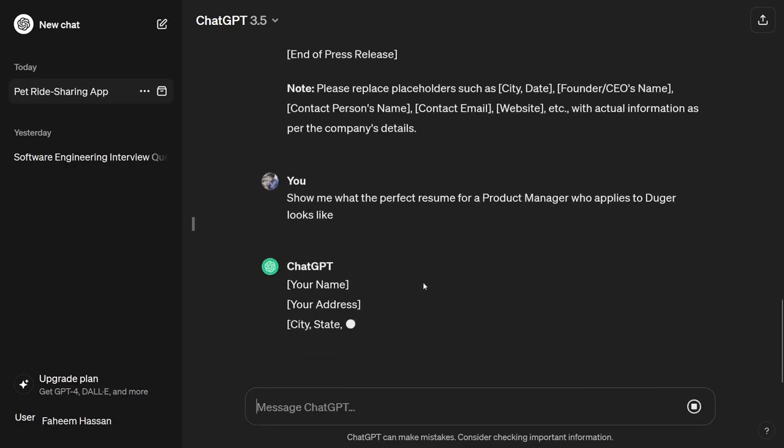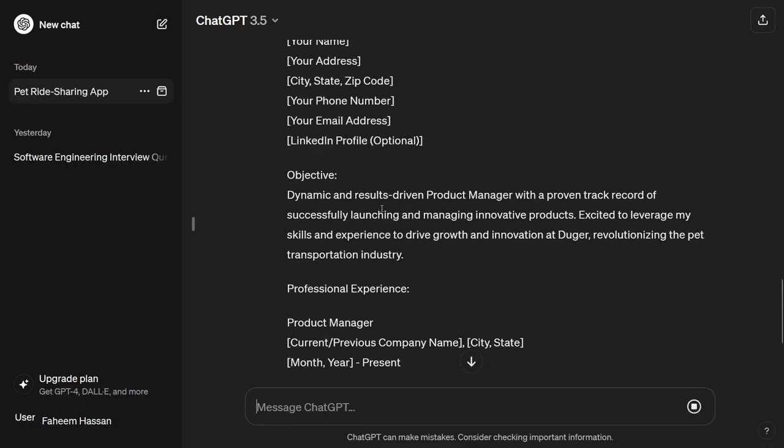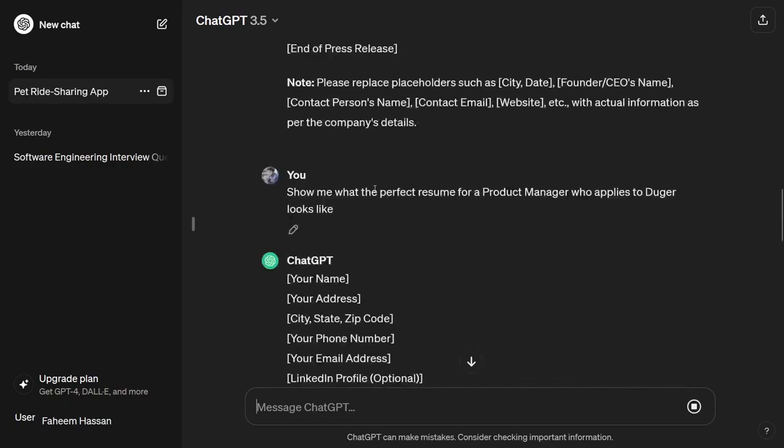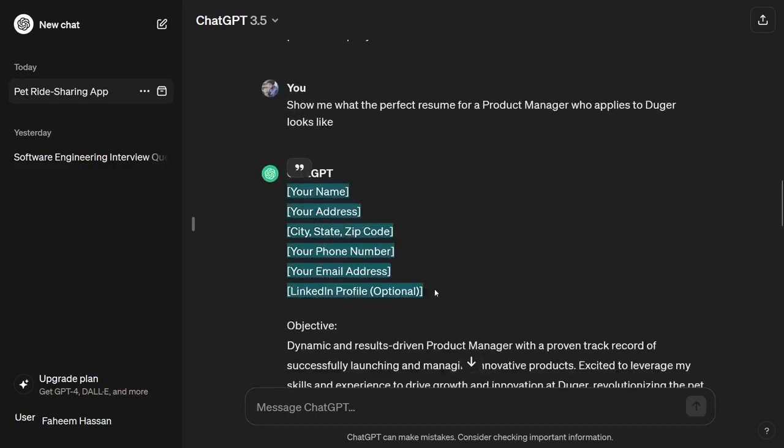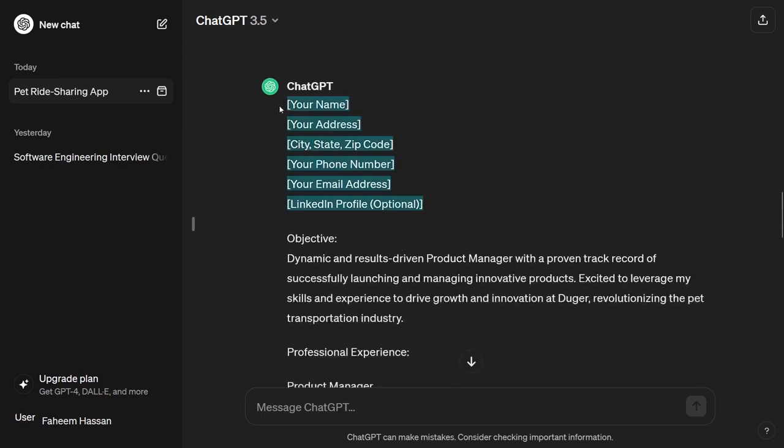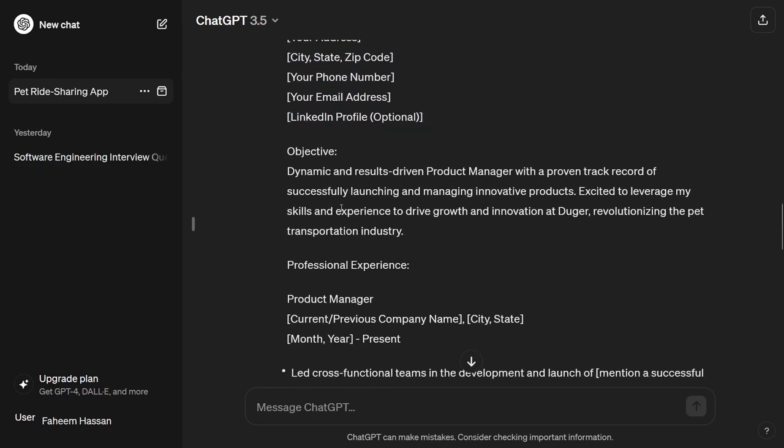So let me press enter, and here you can see that it is providing me the space to type my name, address, phone number, this type of personal information. And objective: dynamic and results driven product manager with a proven track record of successfully launching and managing innovative products, excited to leverage my skills and experience to drive growth and innovation at Duggar.